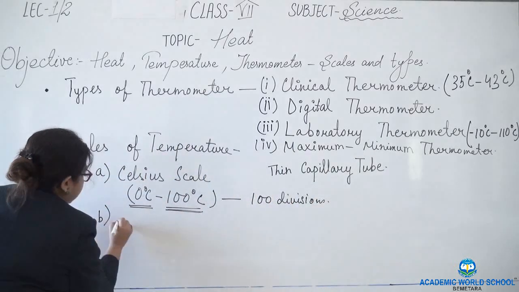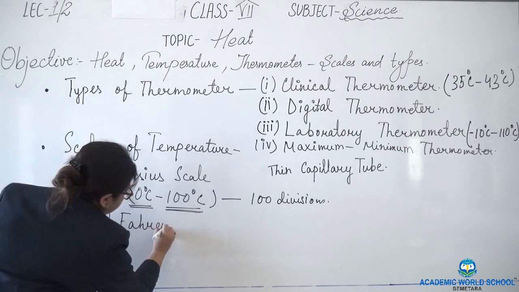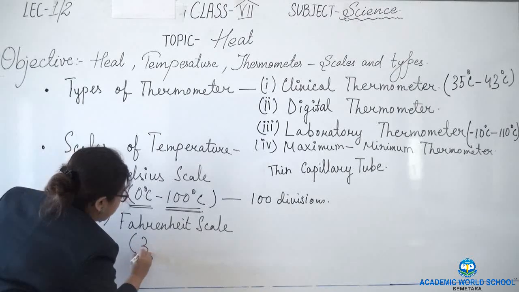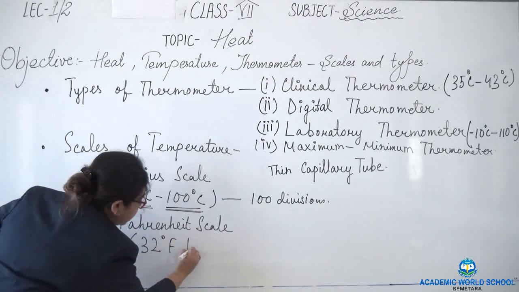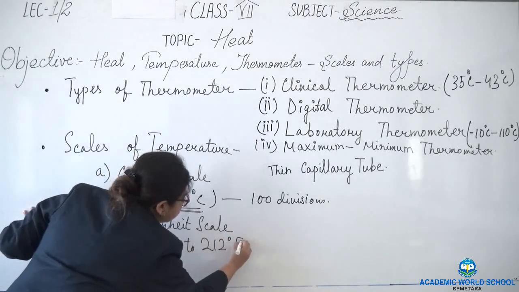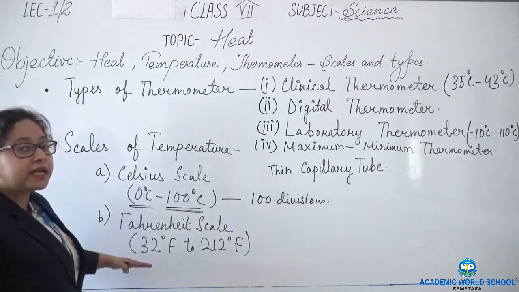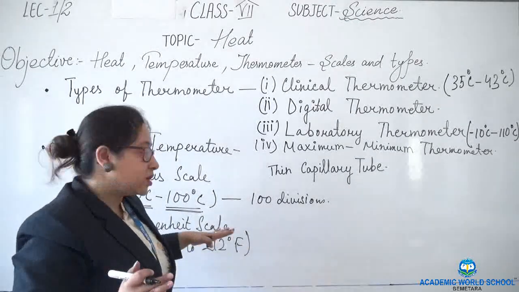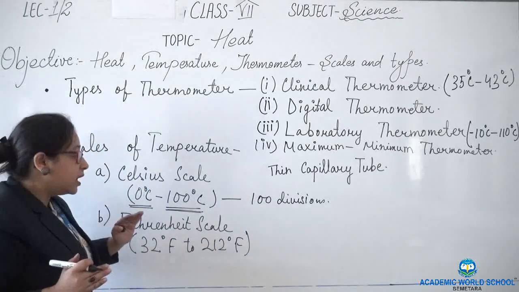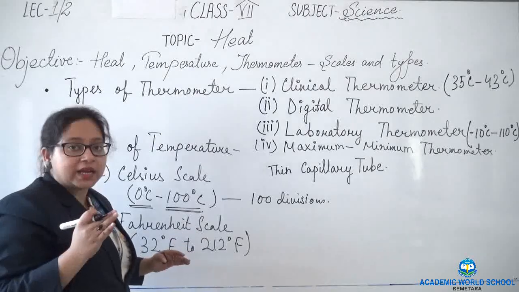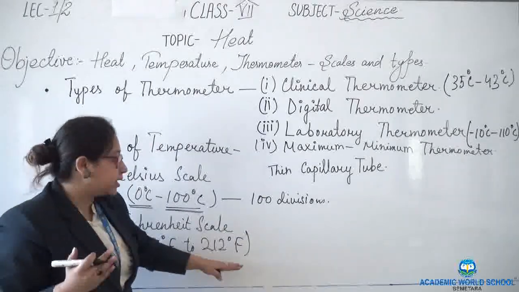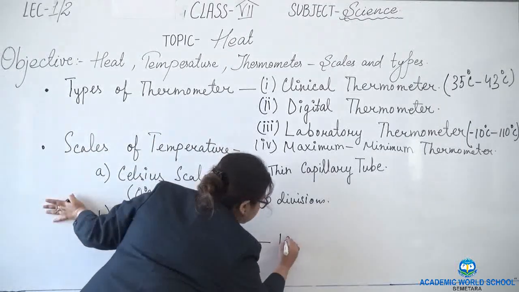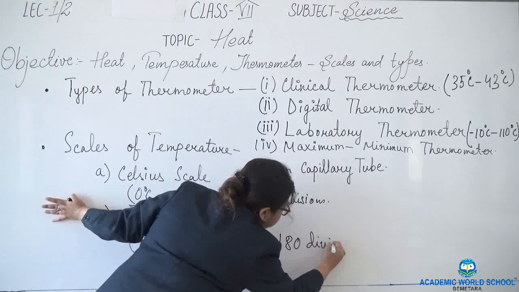The next type of scale is Fahrenheit scale. In Fahrenheit scale, the range is from 32 degree F to 212 degree F. What does it mean? 32 is the lowest and 212 is the highest. So melting point is 32 and boiling point is 212. How many divisions are present? Here total 180 divisions are present.